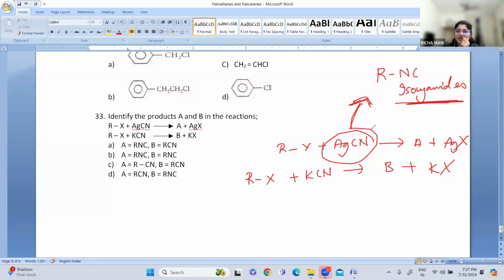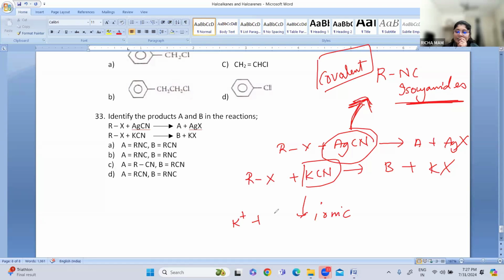So covalent bond is formed, because the nitrogen can easily donate the pair of electrons. And KCN is ionic, it can easily dissociate into K+ and CN-.